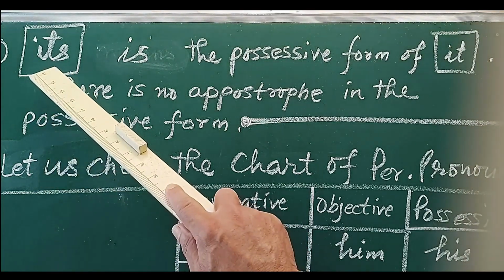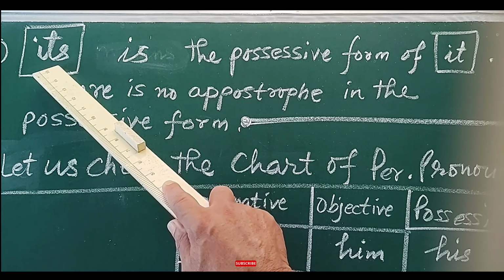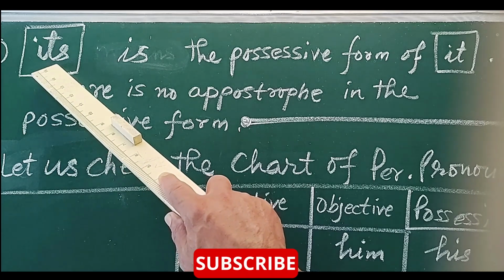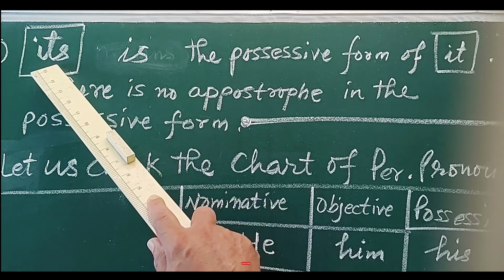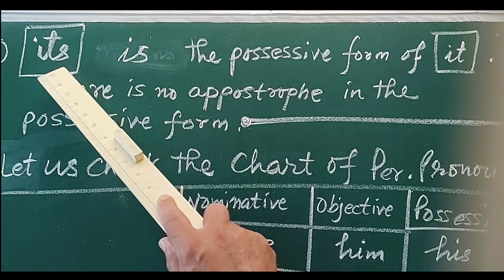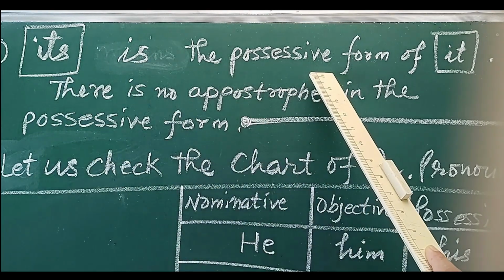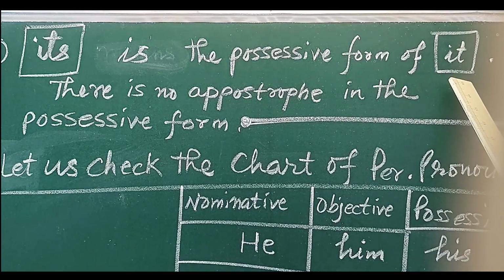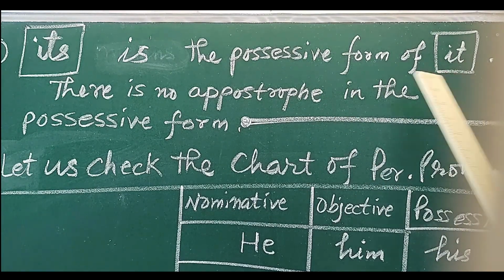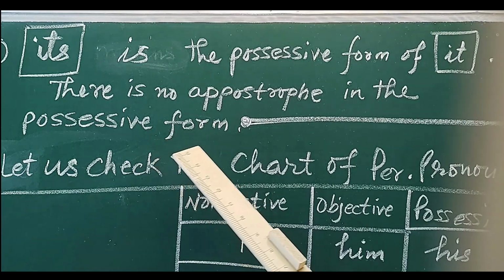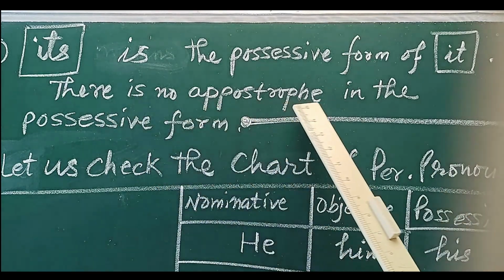Let us take first of all "its" without an apostrophe. We have to find out the meaning of "its". Its, without an apostrophe, is the possessive form of the pronoun it. In the possessive form of pronouns there is no apostrophe.